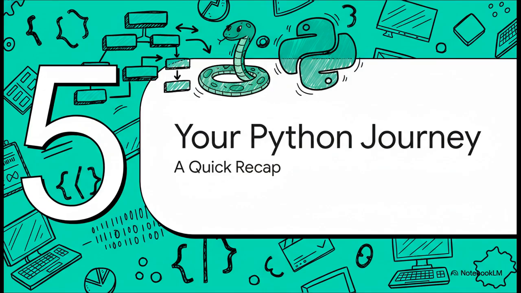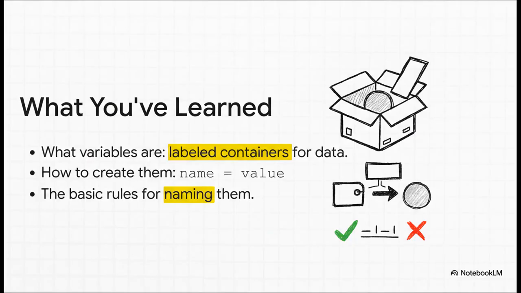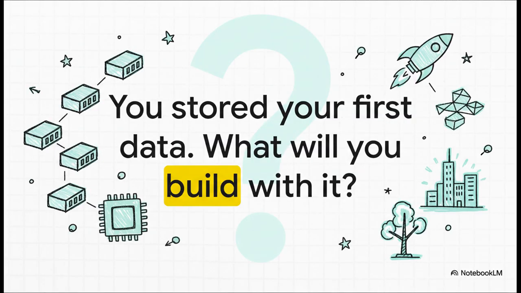So let's do a quick recap of everything we just covered. In just the last few minutes, you've learned what variables are: they're just labeled containers for data. You've learned the super simple way to create them: just the name, an equal sign, and a value. And you've learned the essential rules for naming them so your code works every time. So you've officially stored your very first piece of data inside a computer's memory using code. That is a pretty powerful thing. The only real question left is, what are you going to build with it?